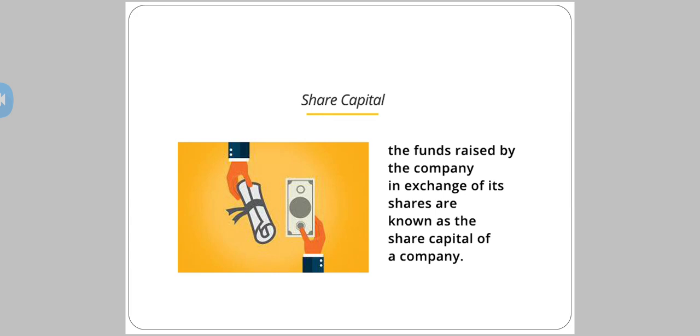Suppose I want to start a company. For that, I need 2 lakh rupees. I have got 20,000 and I'll ask 4 of my friends to invest the same 20,000 in my business. So 20,000 multiplied by 5, along with me, will sum up to 1 lakh rupees. And the other 1 lakh rupees I'm going to have in the form of borrowed capital. So now I have divided this 2 lakh into two. 1 lakh is my owned capital and the other 1 lakh is my borrowed capital.